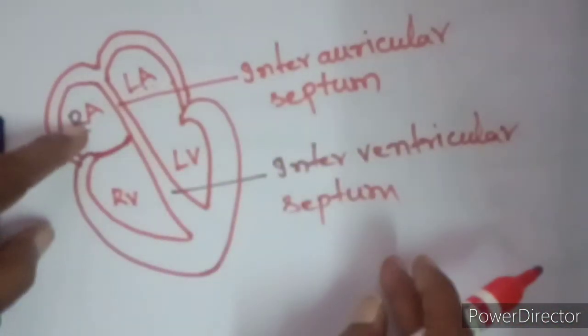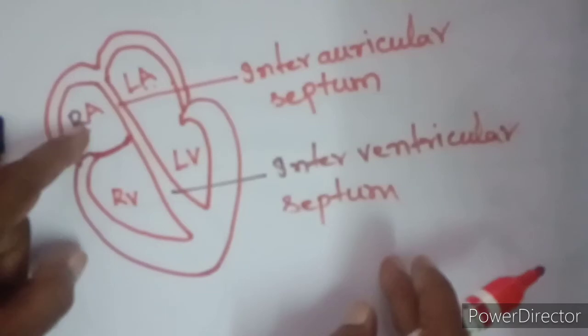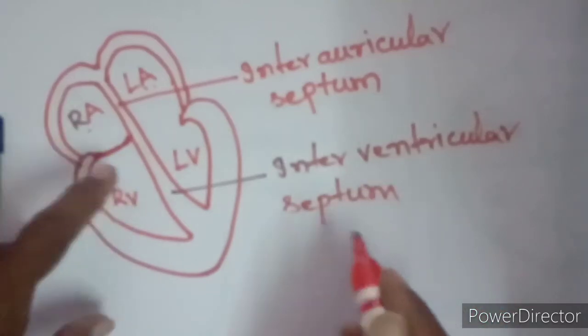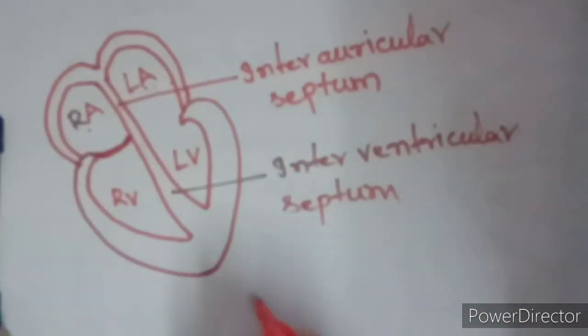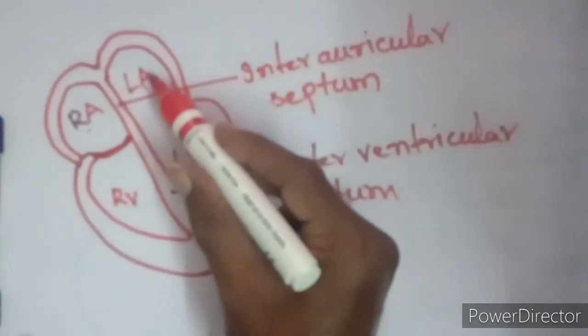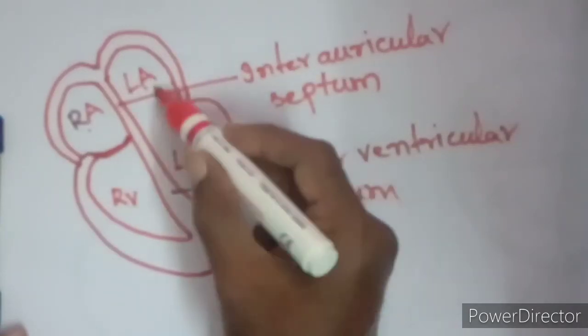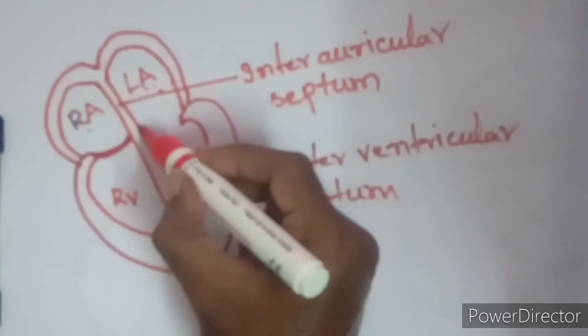So the right auricle chamber and right ventricle chamber are also separated by one septum. In the same way, the left auricle and left ventricle chambers are also separated by a septum.